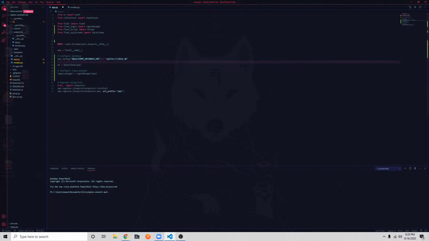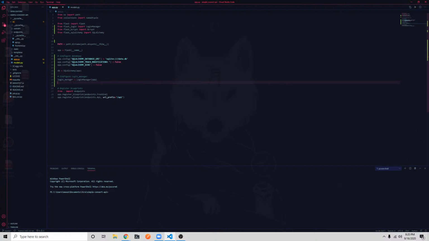There's 2 other configurations I'm just going to copy from my other repository that I'm looking at right here, which is this. Okay, great. Alright, so now that we've configured these app configurations, we pass the app to SQLAlchemy, and we create an object, and we're calling that db. It's our database.